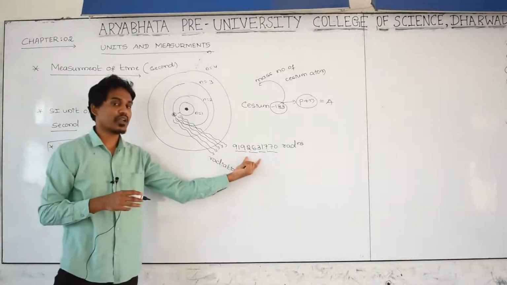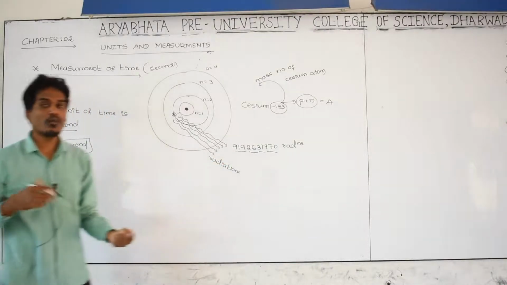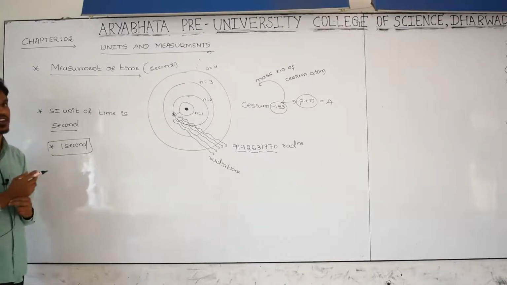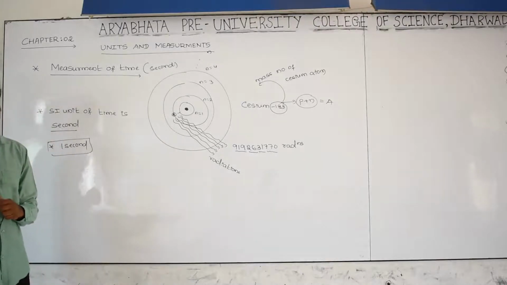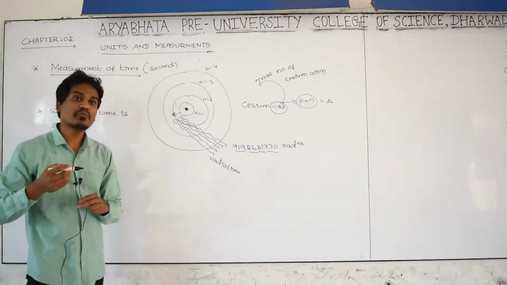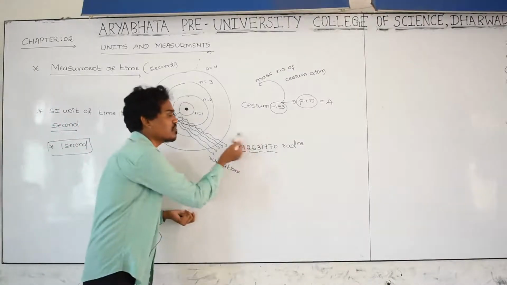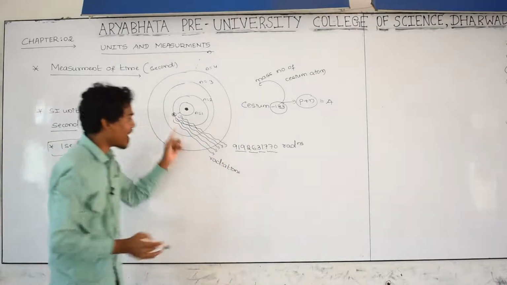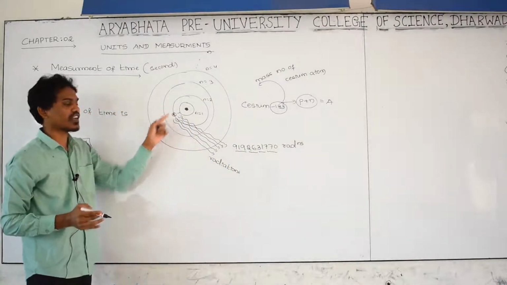How much time is required to emit this many radiations? That time we are going to take as 1 second. 1 second is nothing but the time in which these many radiations are emitted from the cesium atom due to the transition of the electron.